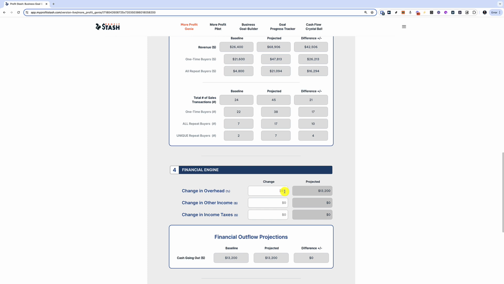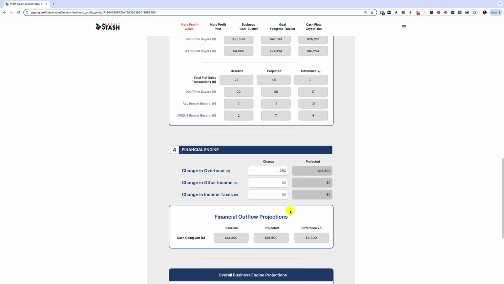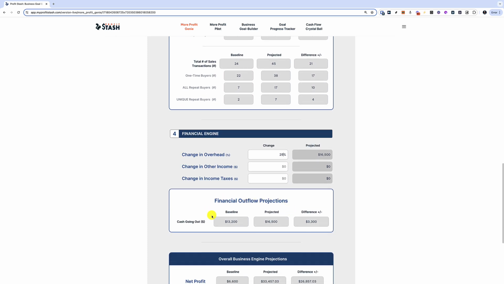Typically, when you increase and grow top line revenue, overhead tends to increase along with it. Maybe, hopefully, not exactly at the same rate, but at some rate. Yep. 100%. So now we have our new financial outflow projections.